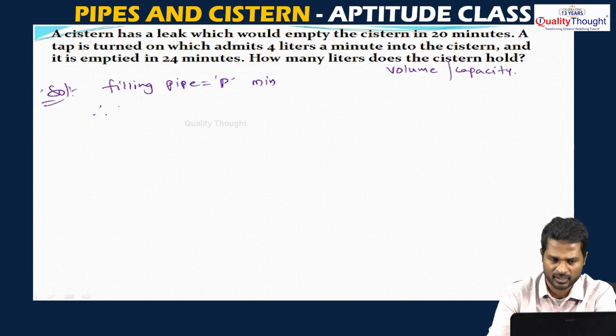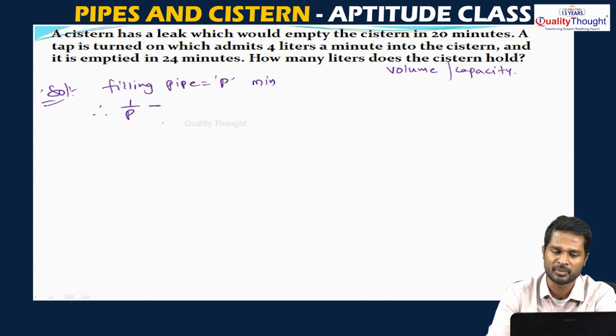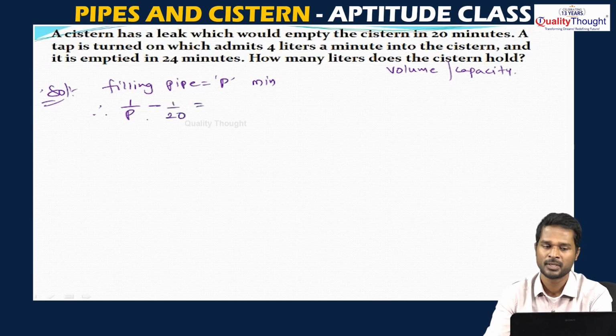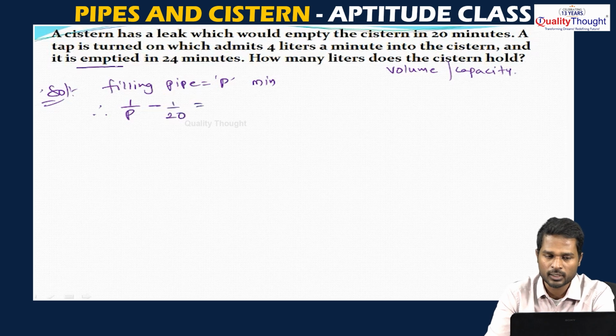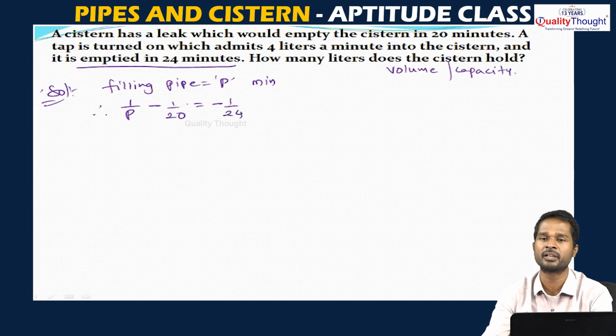See, 1 minute part of it is 1 by p minus, why minus? One pipe is emptying the tank, so it will empty the tank in 20 minutes. So in 1 minute it will empty 1 by 20. Now see, the total part is also given in the emptied method only, that means he is speaking about emptiness only. So take that as minus 1 by 24.